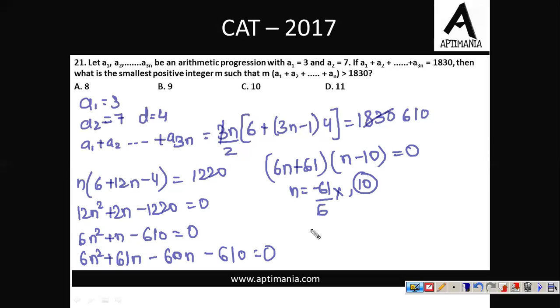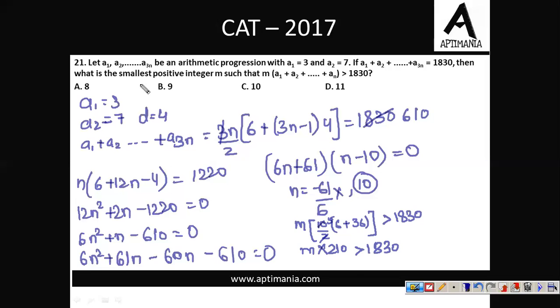Now what they have done is a1 से an तक के summation को m से multiply करने पे greater than 1830 आना चाहिए, right? So it will be m multiplied by the summation of first 10 terms, a1 से a10 तक, that is 10 by 2, 2a मतलब 6 plus n minus 1, 10 minus 1 is 9, and d is 4, 36. Right? Should be greater than 1830. Right? So this will be m into 10 by 2 is 5, 5 into 42. So this will be 210. Should be greater than 1830.